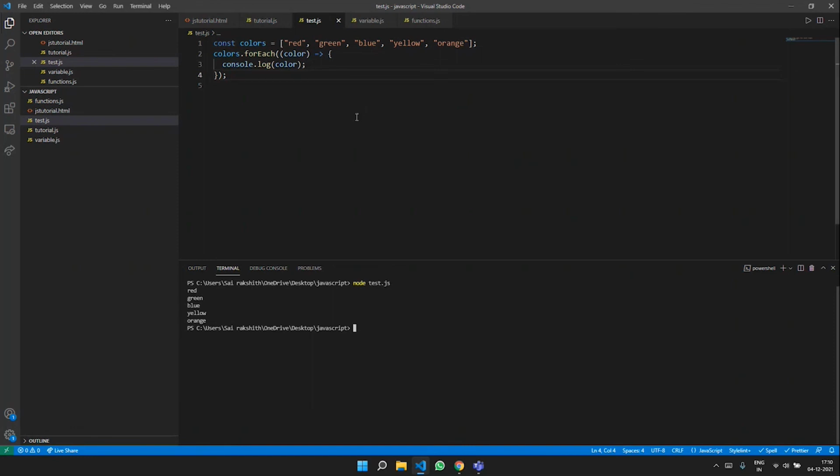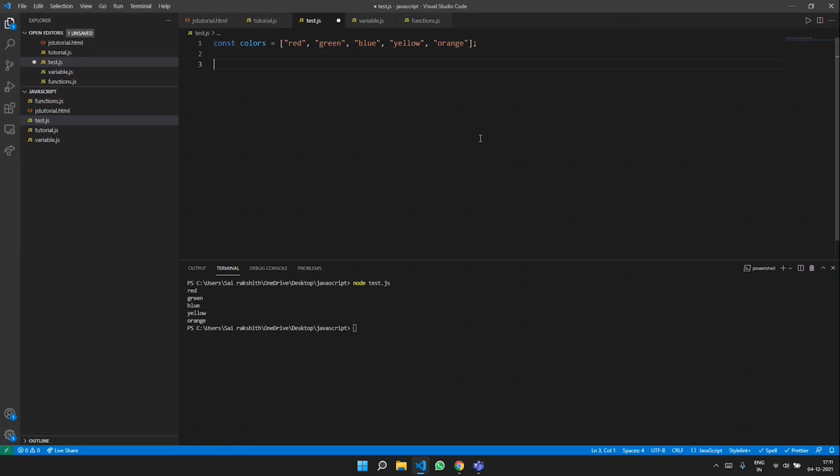Talking about the map method, it does the same thing as the for each method, but it gives a new array which has the alterations that we made. It returns a new array with the new values. So we'll be looking at that very quickly and finishing the session off.